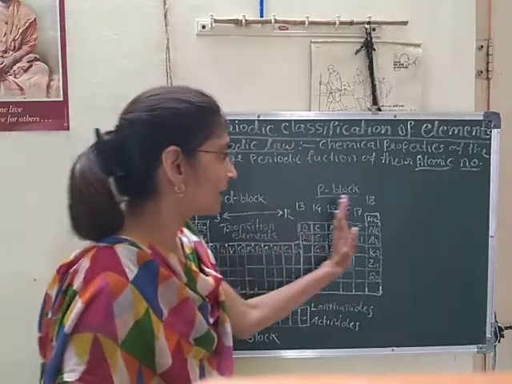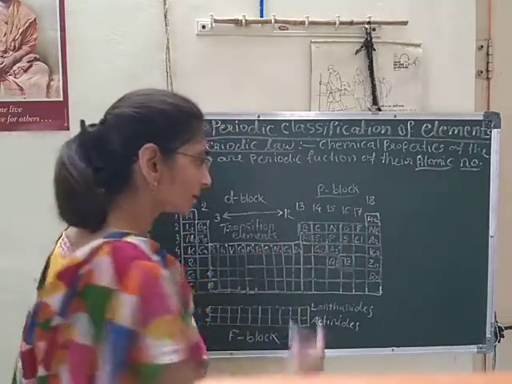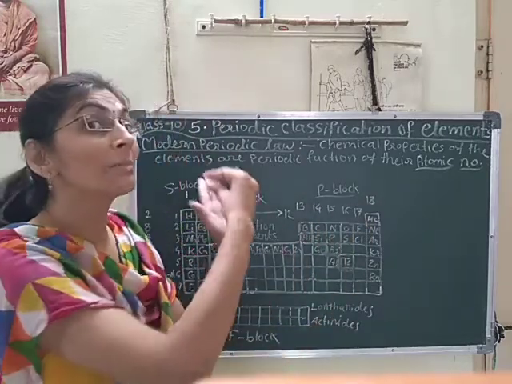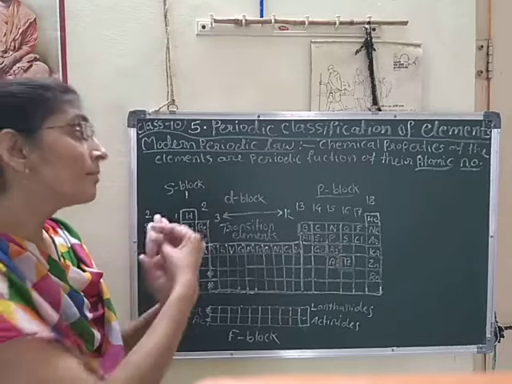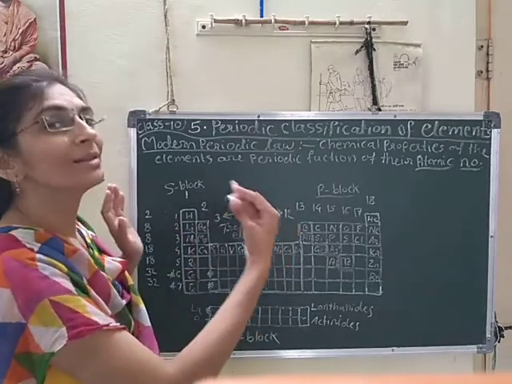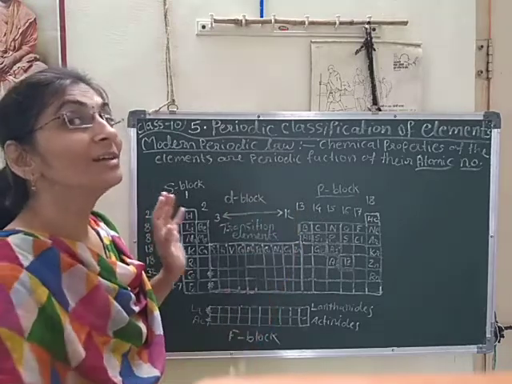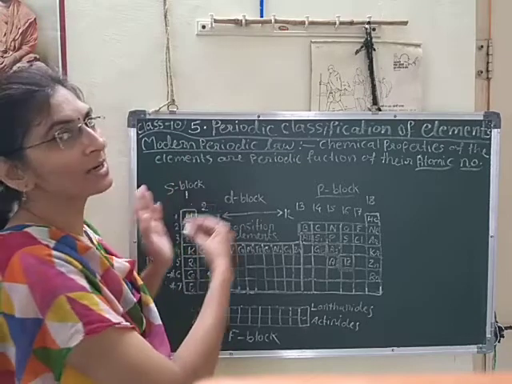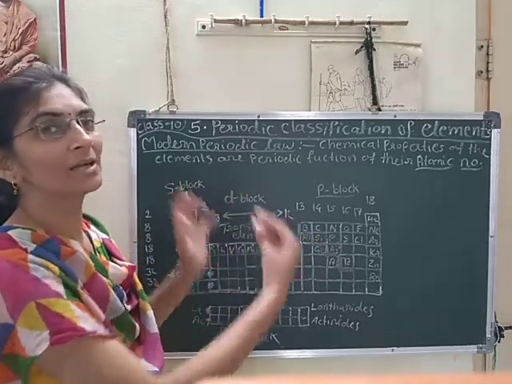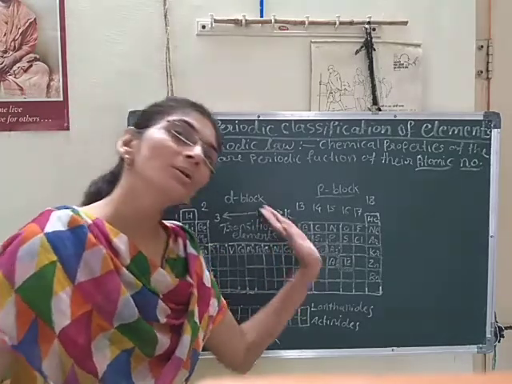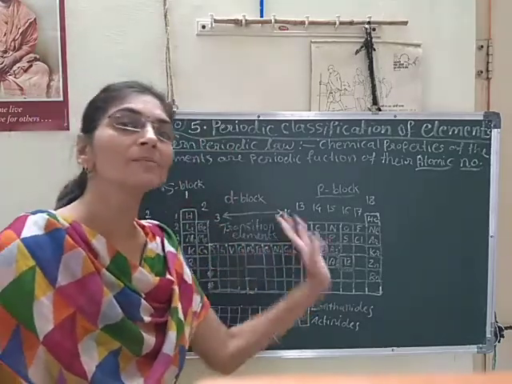Again, on that side, some are metals, some are non-metals and some are metalloids. Means in the modern periodic table there is a provision for a third category, the metalloids. Before that, elements were classified only as metals and non-metals, but here metalloids are also classified specially.